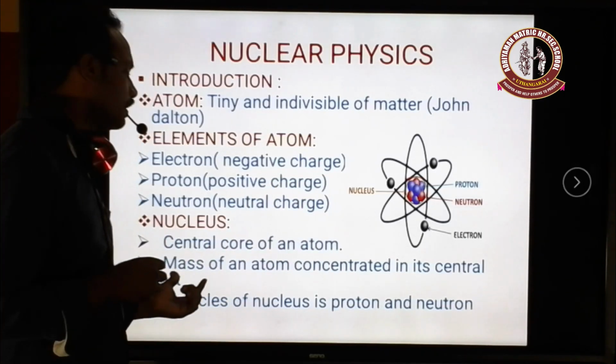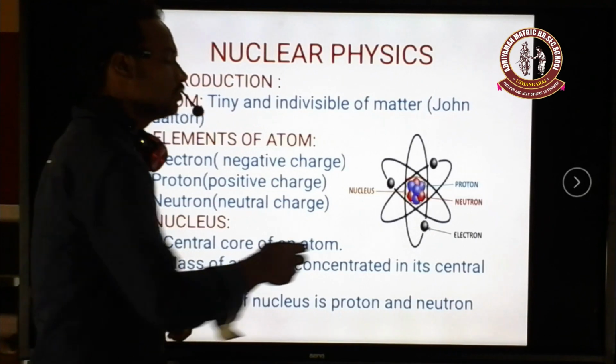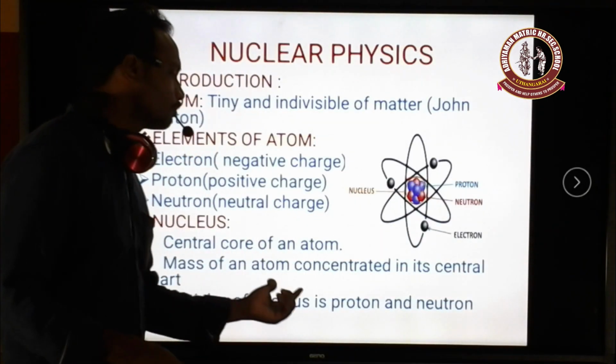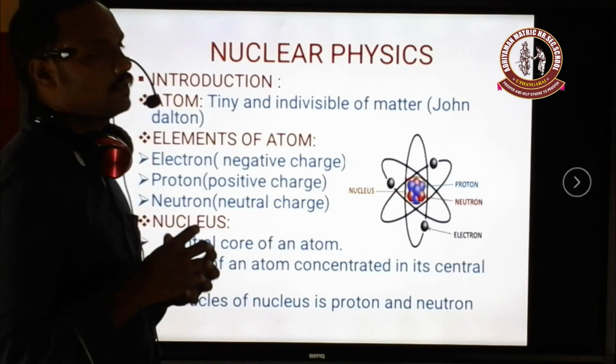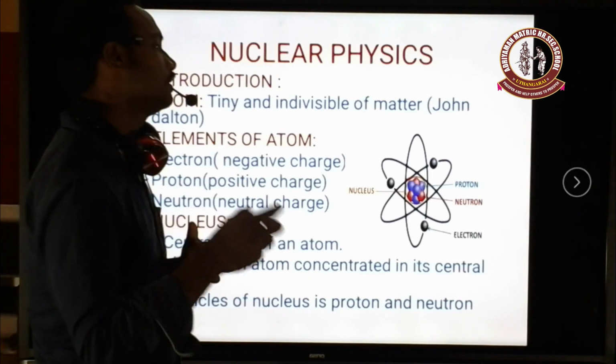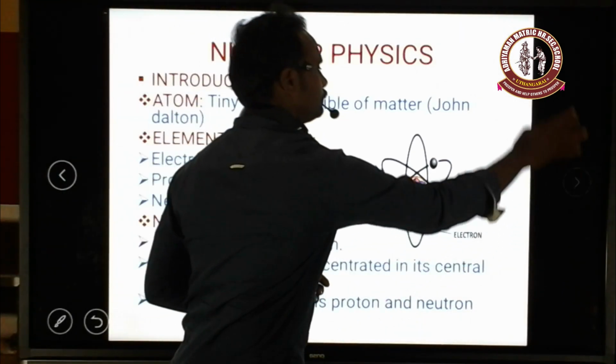Next is the particles of the nucleus. As I already said, there are two particles majorly present, that is the proton and the neutron. These protons and neutrons are sometimes called nucleons. So nucleons are nothing but the particles of a nucleus.